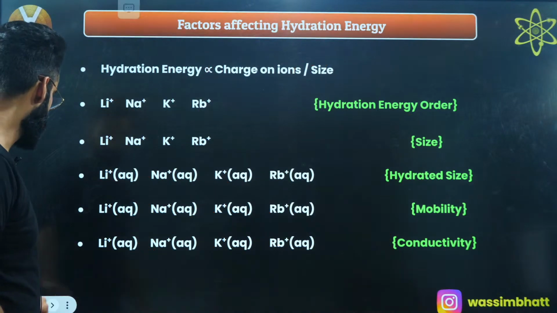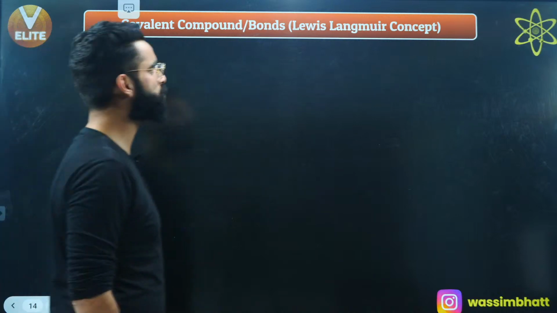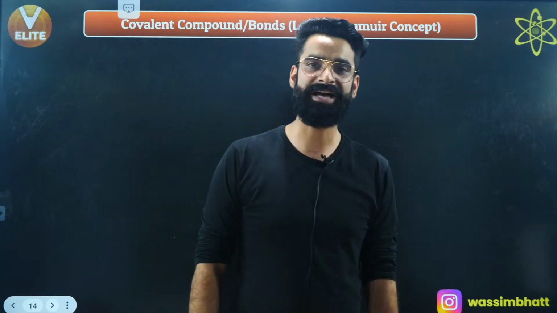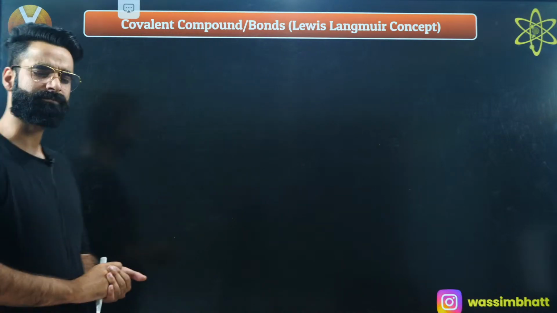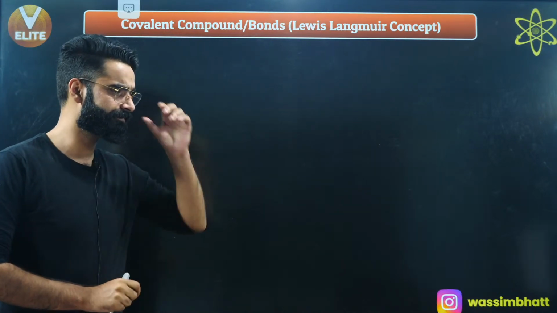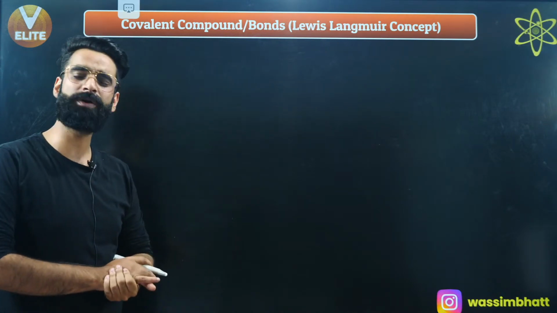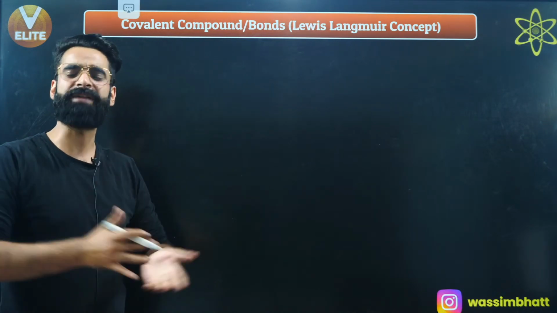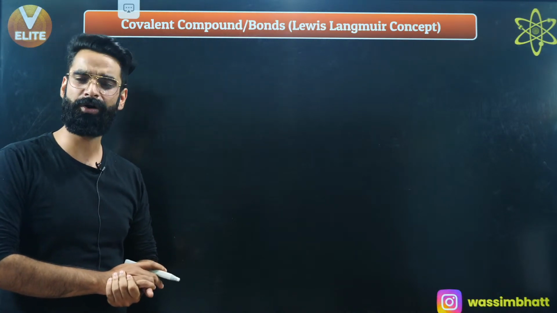Okay, so let's move on and talk about covalent compounds as per the Lewis concept. What is a covalent compound? A covalent compound is one which contains a covalent bond. What is a covalent bond? A covalent bond is something which gets formed by the mutual sharing of electrons. You must have heard about it.